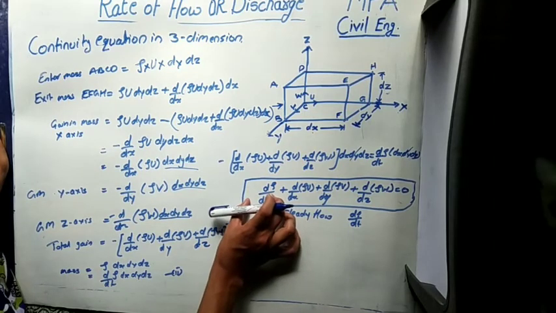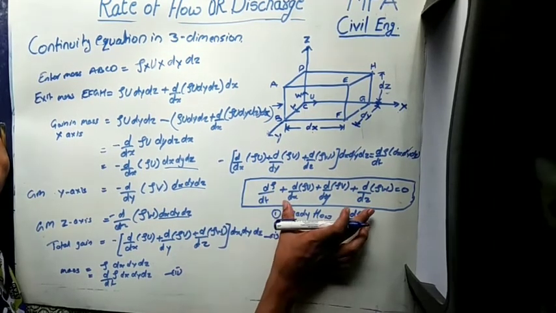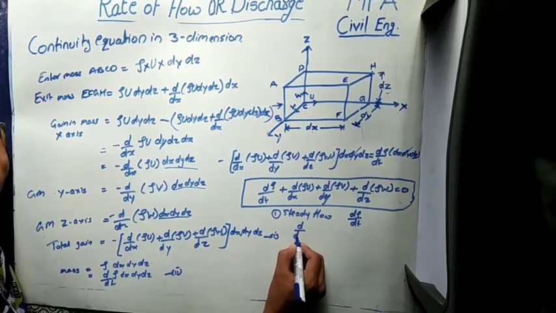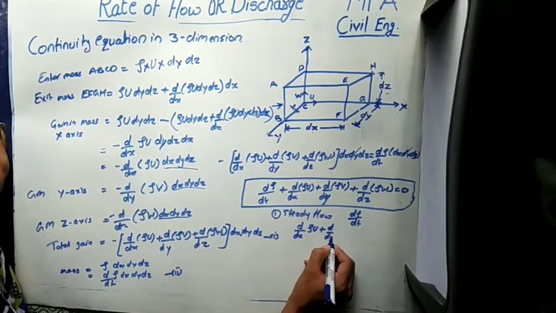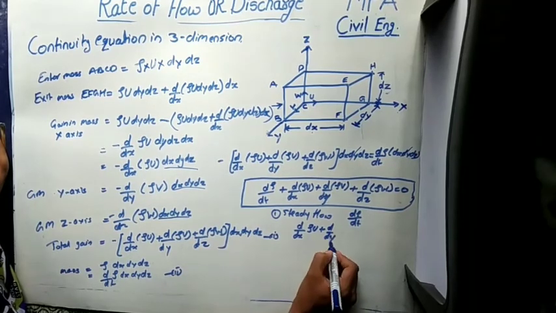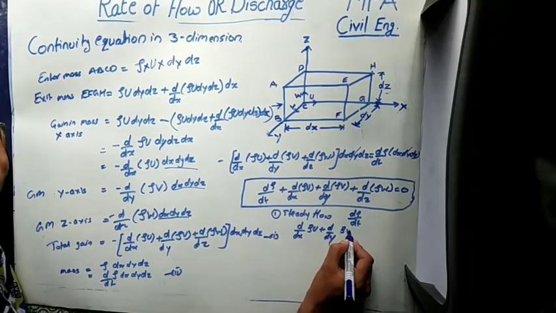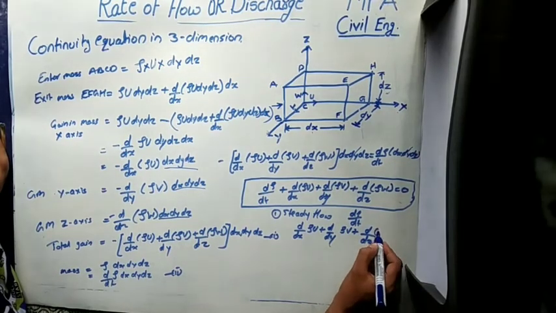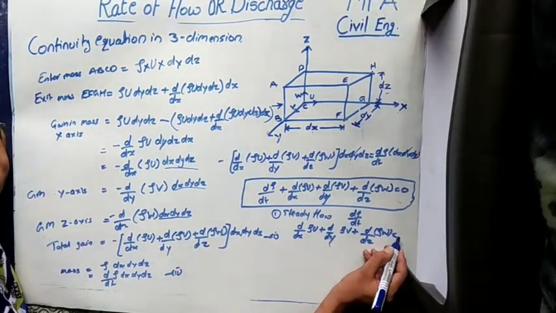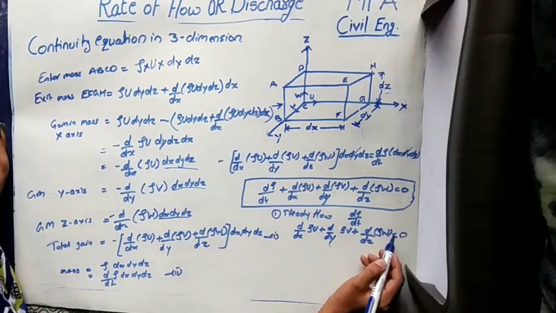Now the equation becomes ∂/∂x of ρu plus ∂/∂y of ρv plus ∂/∂z of ρw is equal to 0.